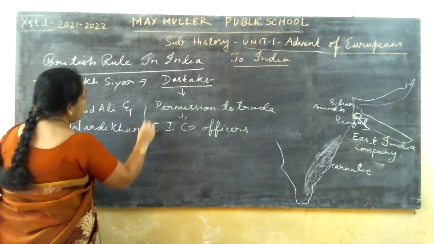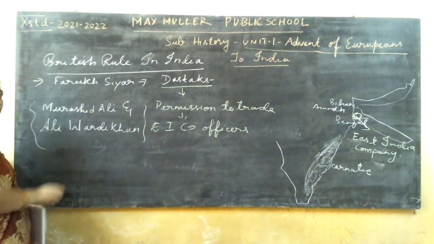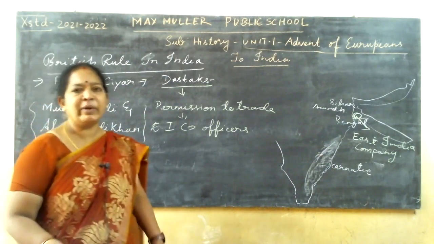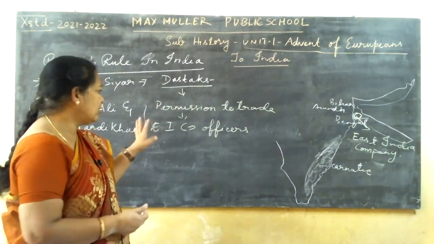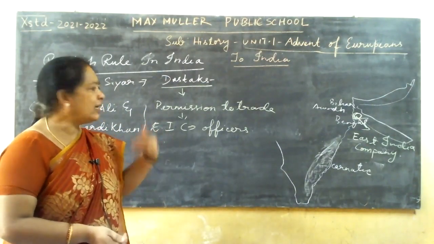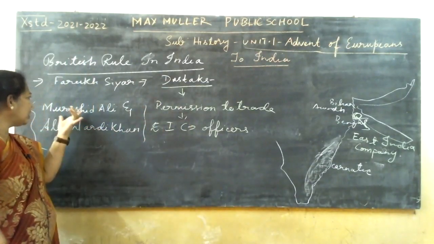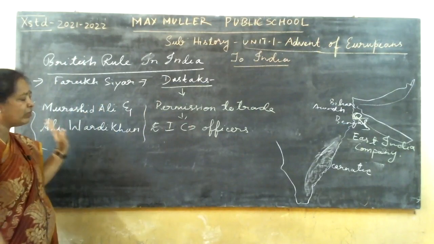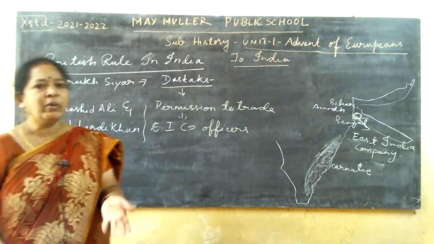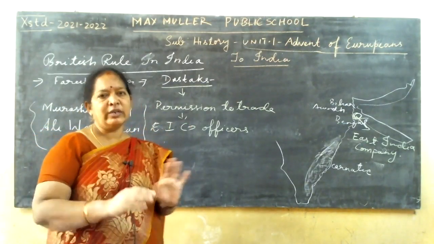So this was opposed by these Nawabs. But even then, what happened? They did not listen to anything. They started misusing this, and our Nawabs, Murshid Ali and Ali Vardi Khan, opposed it. But even then, this was continued.